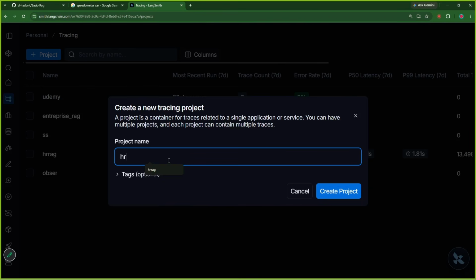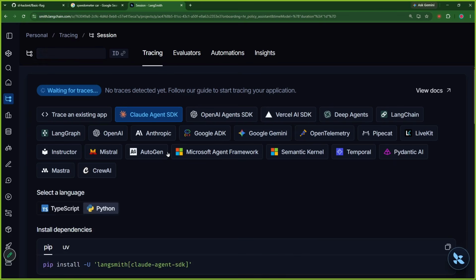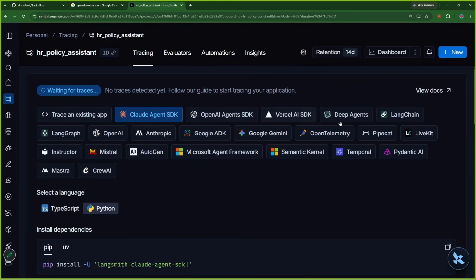I would just create a new project. The new project will be HR policy assistant, because this is the name of our project. I would create it, and here I would be asked where exactly I am integrating it, because in Cloud Code as well we use it. So I would go for tracing an existing app, because we have already made an app.